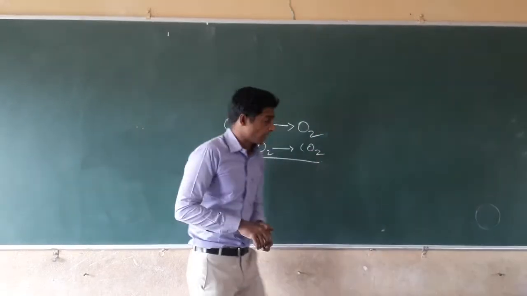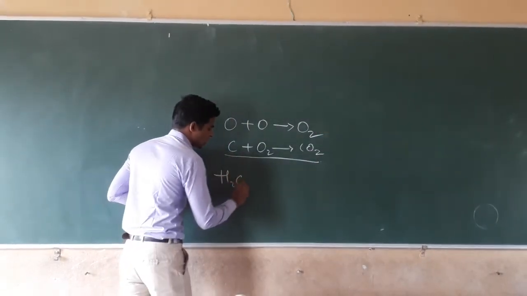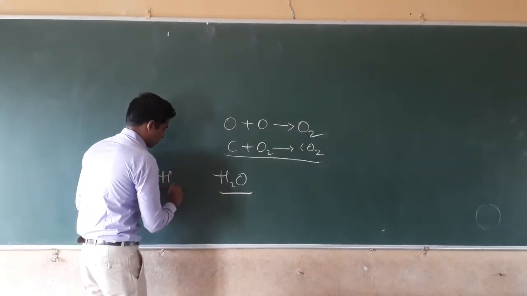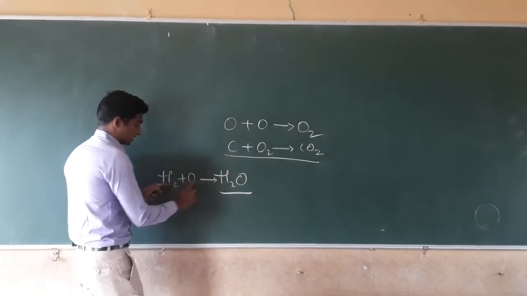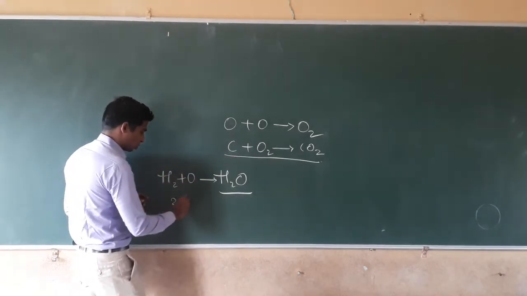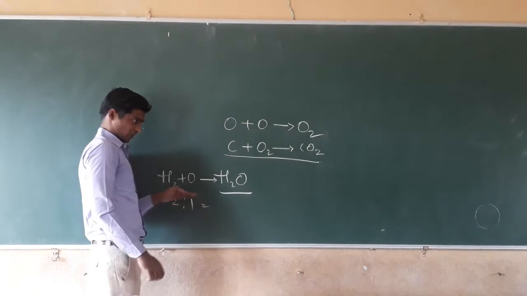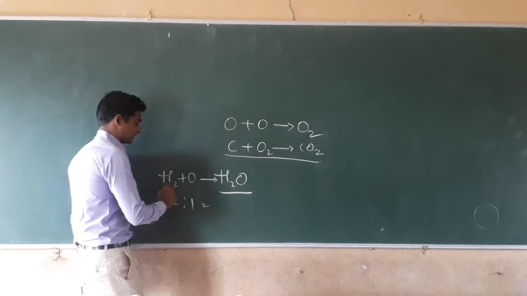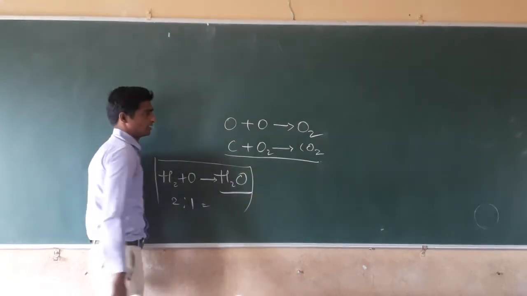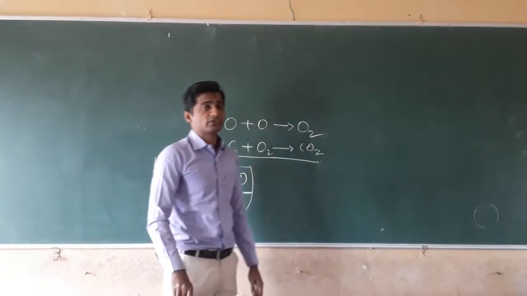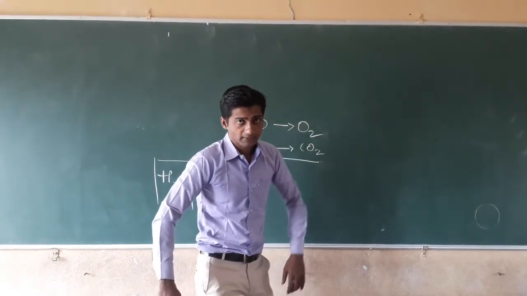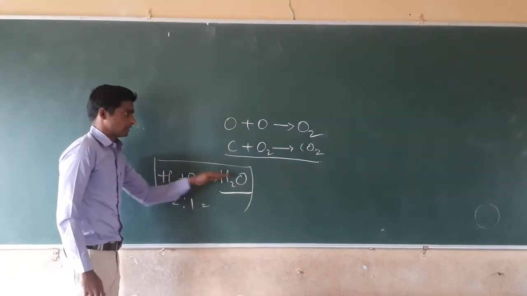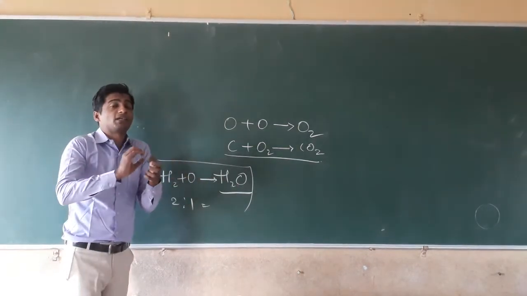For example, H2O is a chemical substance in which the elements are present in a definite proportion. It means 2:1, isn't it? The elements must be present in that way, and only then is it possible to form a compound. This is defined by the second law, that is the law of constant proportion. The law of constant proportion is defined as: in a chemical substance, the elements are combined in a definite proportion.